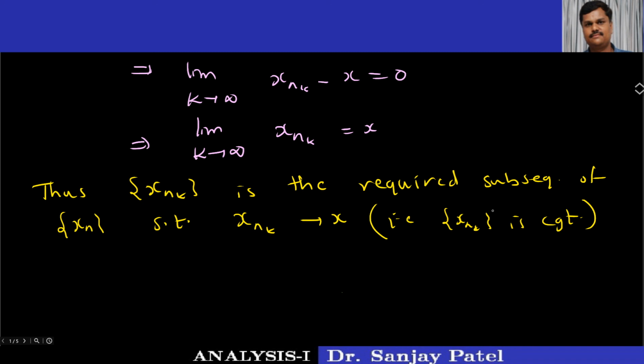So we'll be proving that every Cauchy sequence of real numbers is always convergent using the Bolzano-Weierstrass theorem, and that is our main aim of this chapter. So the main aim is to establish the completeness of R. We'll be defining in the next lecture what a Cauchy sequence is, proving some interesting results about Cauchy sequences, and then finally deriving that every Cauchy sequence is always convergent. So till then, thank you.